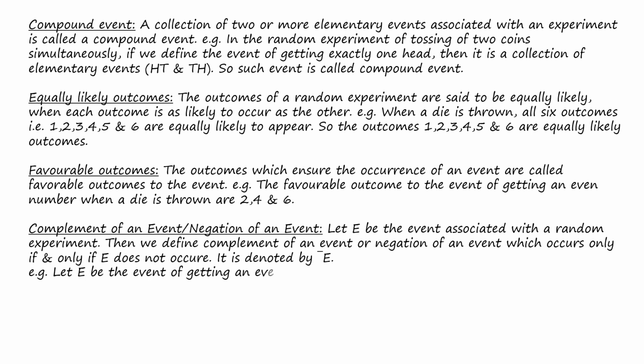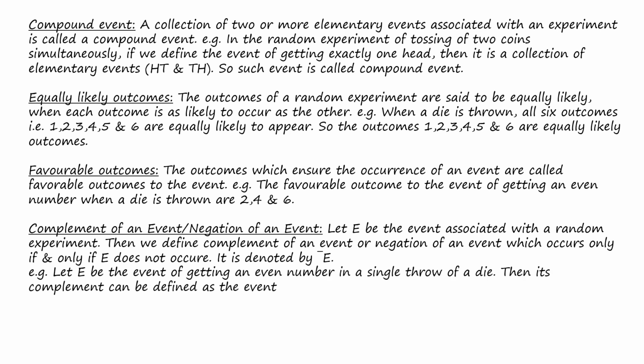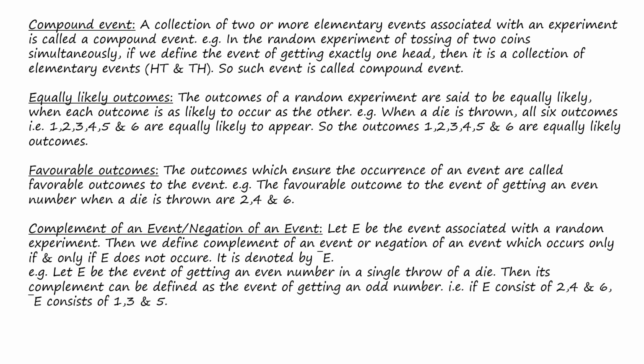For example, let E be the event of getting an even number in a single throw of a die. Then its complement is the event of getting an odd number. That means if E consists of 2, 4 and 6, E bar consists of 1, 3 and 5. Whenever we get an odd number when rolling a die, it is quite sure we are not going to get an even number, and vice versa. So if E takes place, E bar cannot take place. This is what the negation or complement of an event implies.